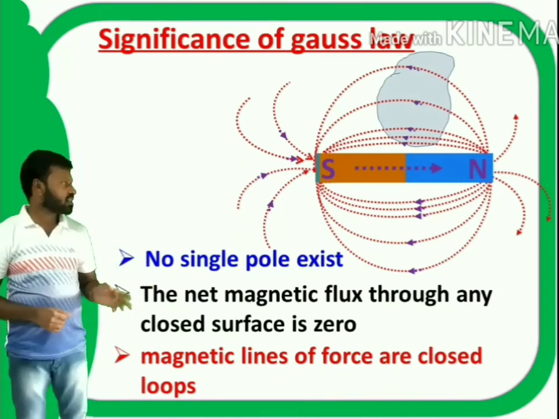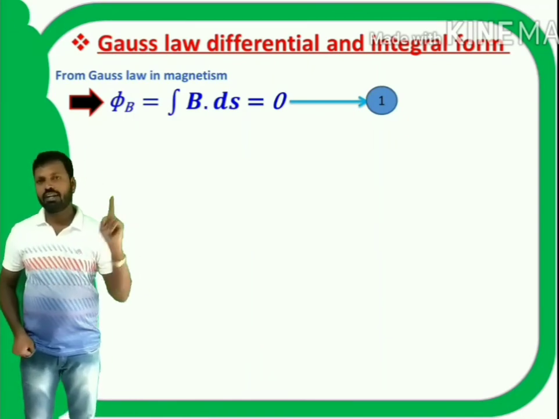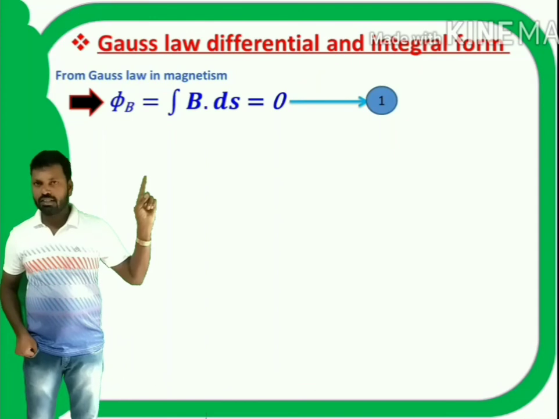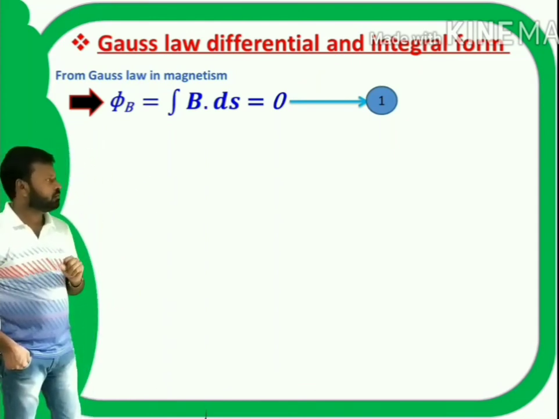Next, Gauss law in differential form. What is Gauss law? Phi b is equal to integral B dot ds is equal to 0. This is equation 1.